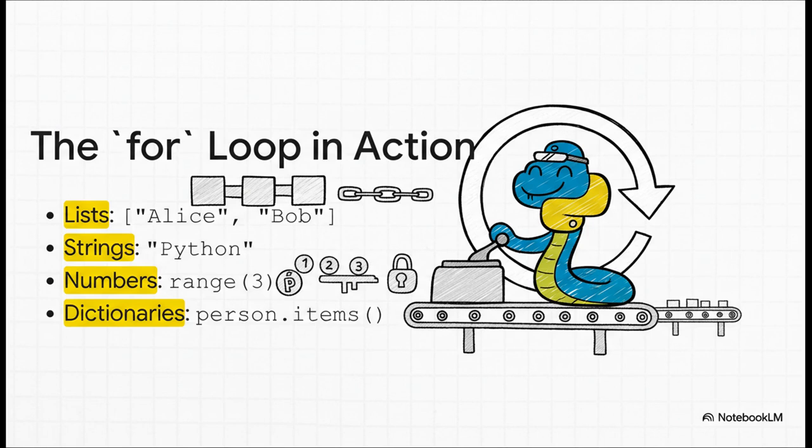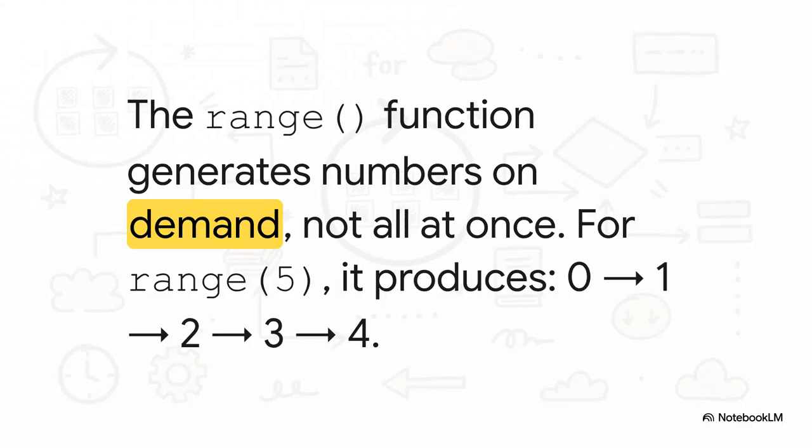And the real beauty of the for loop? It's sheer versatility. It honestly doesn't care what kind of sequence you throw at it. You can loop over items in a list, you can loop over characters in a string, a sequence of numbers from range, or even the key-value pairs in a dictionary. It just works.